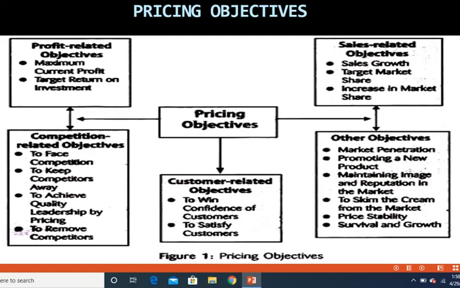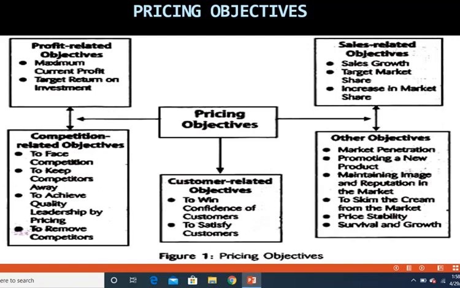To achieve quality leadership by pricing, your pricing should be such that you have products of various qualities, and you can always get leadership, or you can prove to the customers that you are pricing your products at a certain range because you're offering that kind of quality for the product.